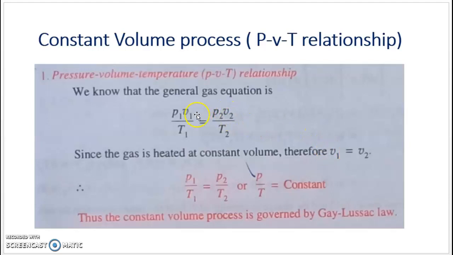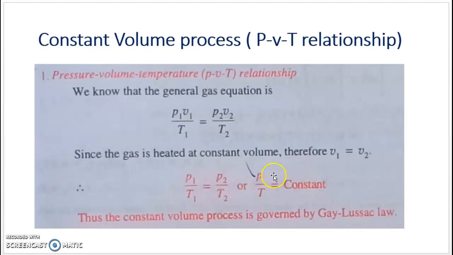So if we substitute V1 equal to V2 here, we will get P1 by T1 equal to P2 by T2, or it is generally known as P by T equal to constant. So for any constant volume process, this is the PVT relationship, P by T equal to constant.